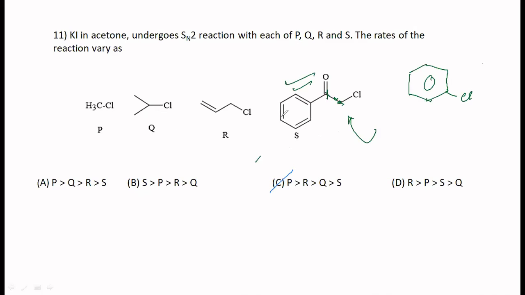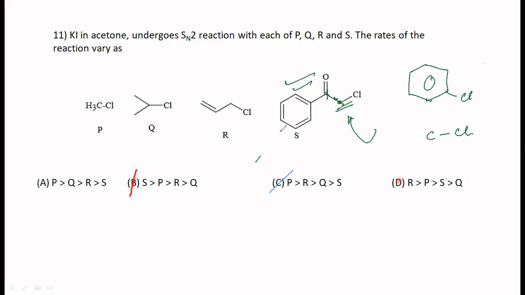Okay, in all the other cases, you are seeing the C-Cl bond being polar only because of the electronegativity difference. But in this case, electronegativity difference coupled with an electron withdrawing group next to it. Okay, S greater than P greater than R greater than Q. Okay, any other answer we have? Okay.